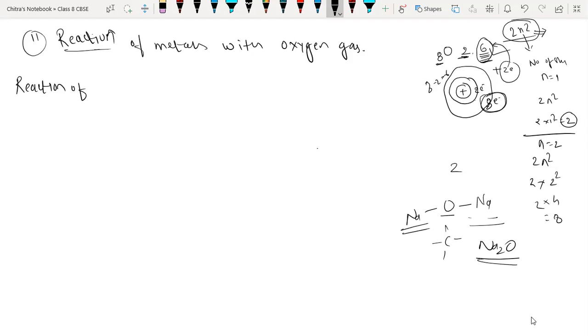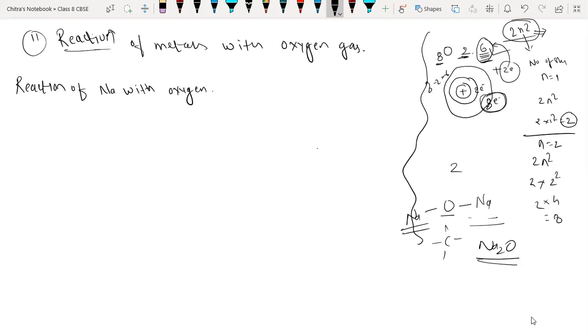Okay, so it is a very detailed part. I am writing here the reaction of sodium with oxygen. We had to write the description of the reaction first, but by mistake I have written the reaction of sodium metal with oxygen. That will do also, the meaning of the sentence is the same.